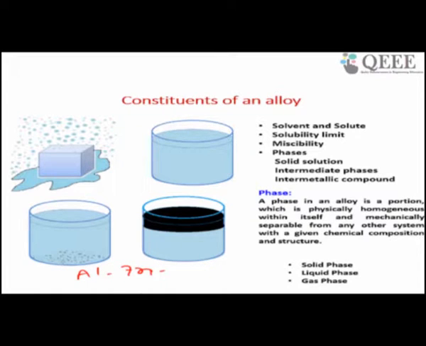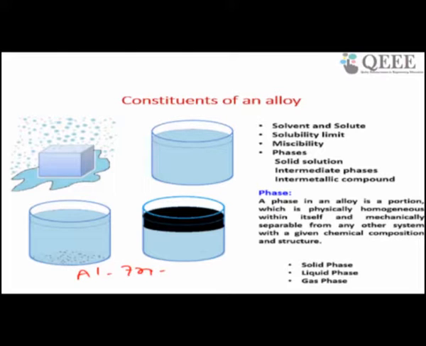The parent material is called the solvent, and the alloying element which you are adding to the parent material is called the solute. That is the first term. In this slide you can see the first part, where I have written solvent and solute. What is solvent? Solvent is the parent material. In a copper alloy, copper is your parent material.